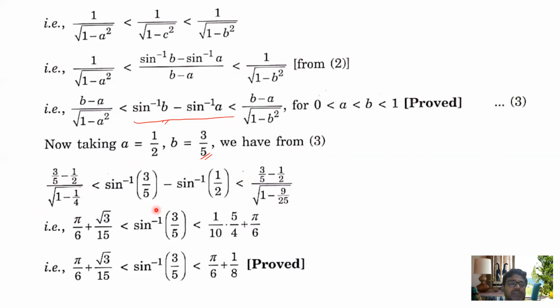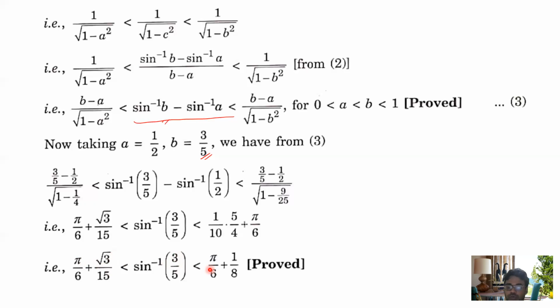Formula wise, if I simplify, what we have is sine inverse 3 by 5. Sine inverse of 1 by 2 means pi by 6, and pi by 6 is on the left side as well as on the right side. After simplification, we have root 3 by 15 less than sine inverse 3 by 5 less than 1 by 10 into 5 by 4, plus pi by 6 on both sides. So ultimately we get pi by 6 plus root 3 by 15 less than sine inverse 3 by 5 less than pi by 6 plus 1 by 8.